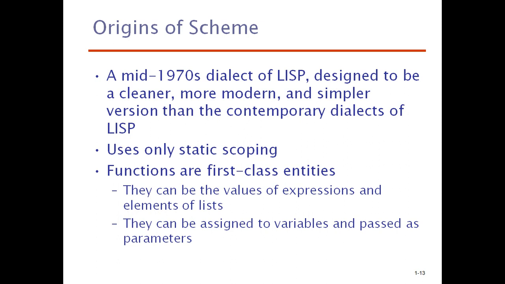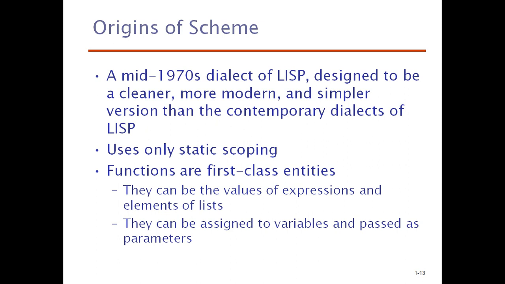So it only uses static scoping. Static scoping means, we have seen in the storage management of programming languages, static and dynamic scoping. You should recall that. Functions are first class entities. They can be the value of expressions and elements of lists. They can be assigned to variables and passed as parameters.